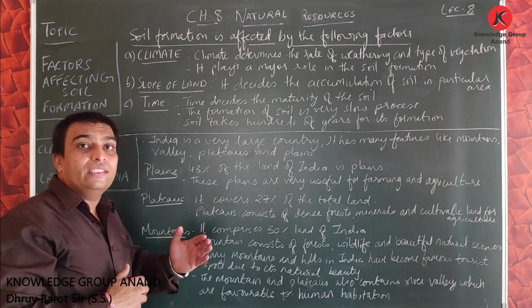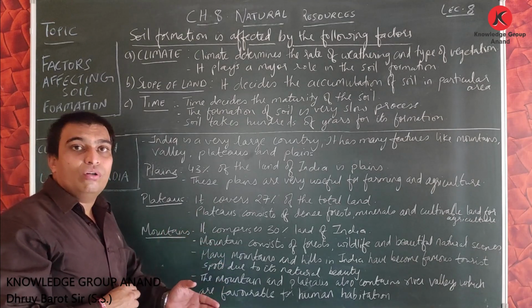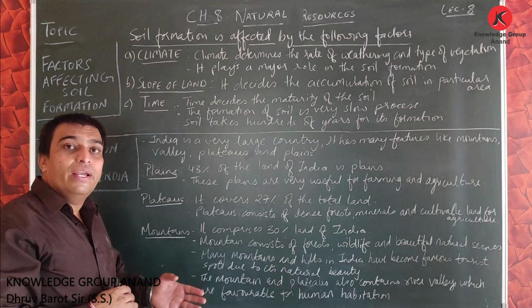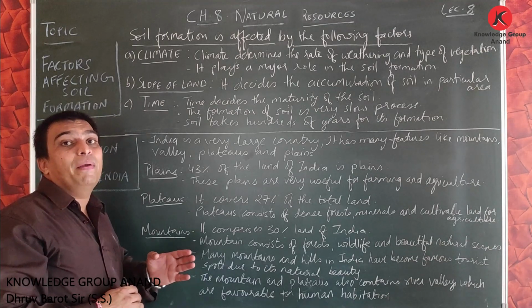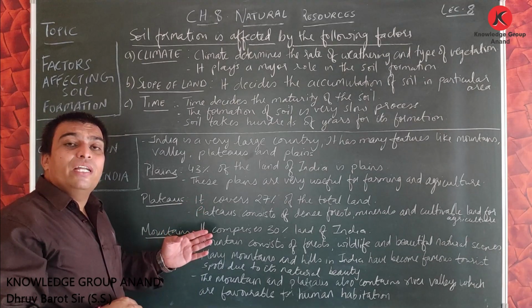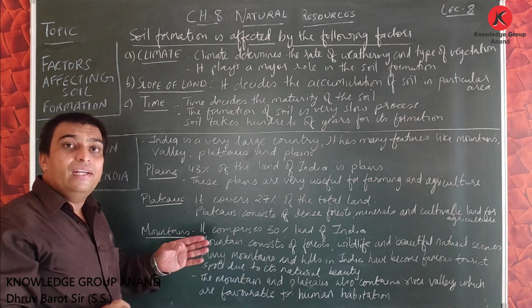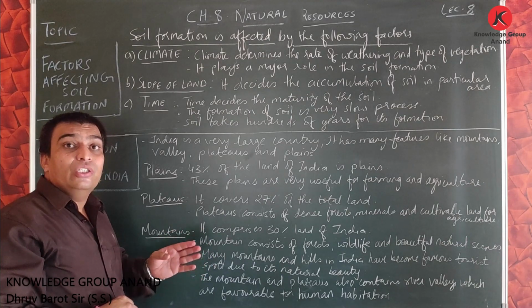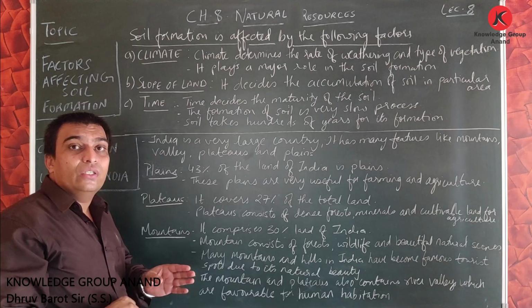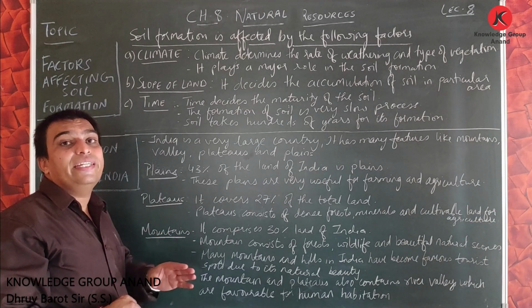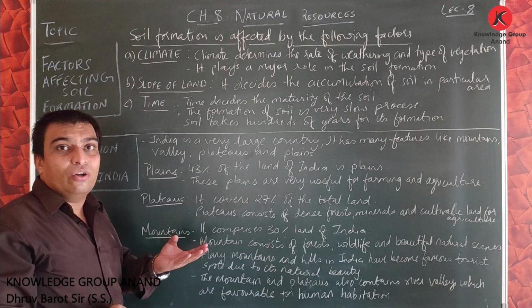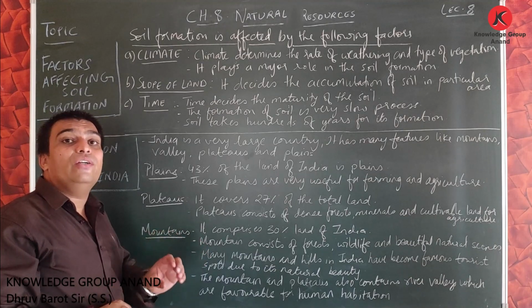We learned that it is dependent on the parental rock from which it is formed. There are different parental rocks in different regions. The soil depends on the parental rock. And when these parental rocks, due to natural factors like temperature, rain, climate, undergo denudation, this parental rock is converted into fine granules.